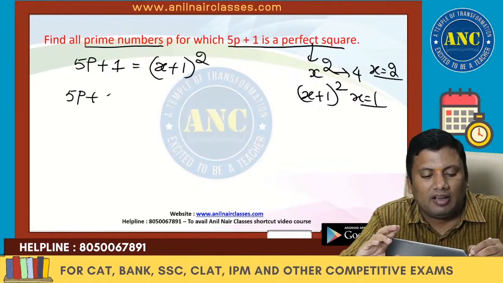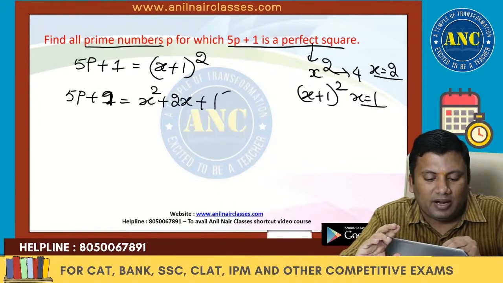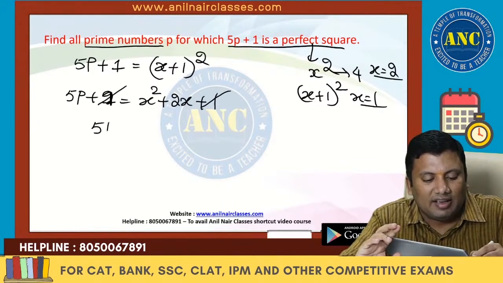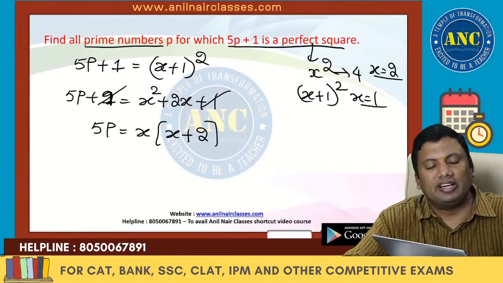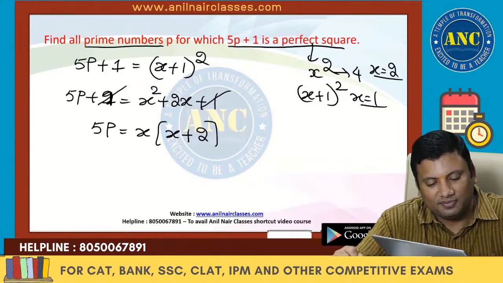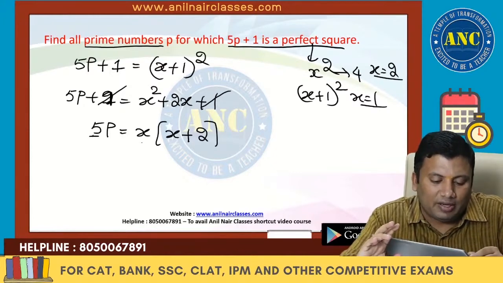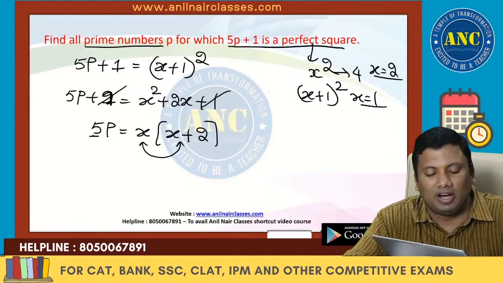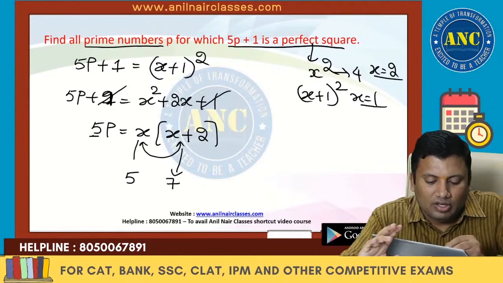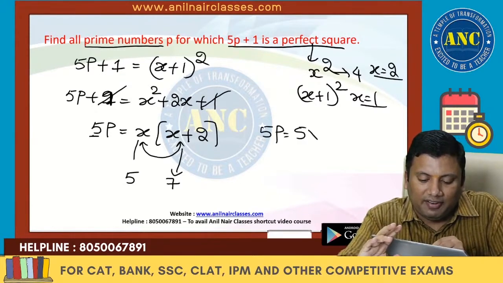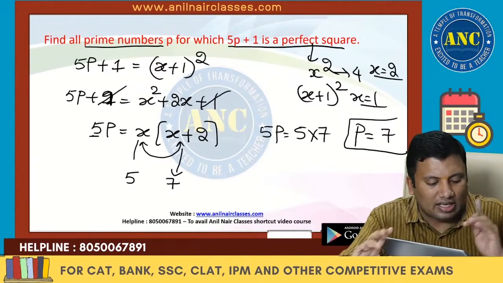This is nothing but 5P plus 1 equivalent to x square plus 2x plus 1. These 1s will get cancelled. 5P is nothing but x into x plus 2. Now see here, this is nothing but a multiple of 5. That means here it should be a multiple of 5. Are you all with me? So if x is 5, x plus 2 will be 7. So 5P is nothing but 5 into 7. So the P value is nothing but 7.